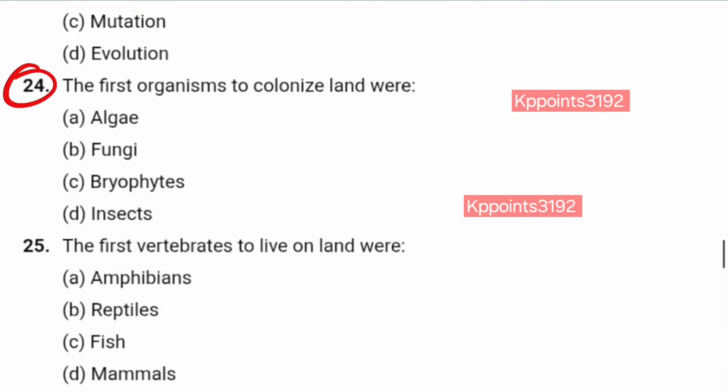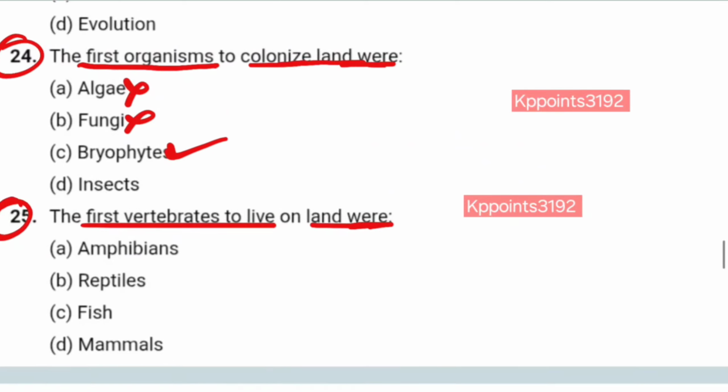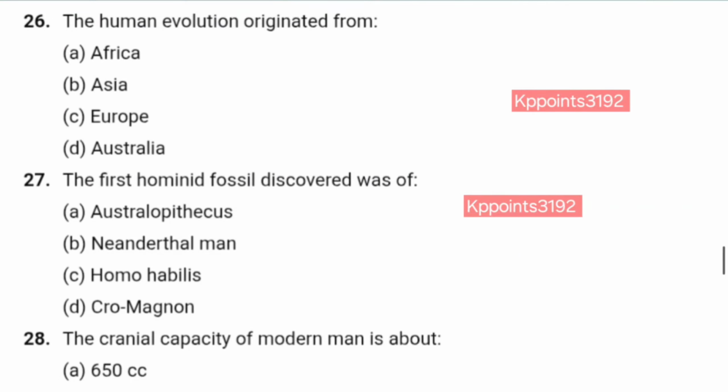Number 24. The first organisms to colonize land were algae? No. Fungi? No. Bryophytes? Yes. Number 25. The first vertebrates to live on land were amphibians? Yes. Correct answer is A. Now, question number 26. Human evolution originated from, very simple question, Africa.